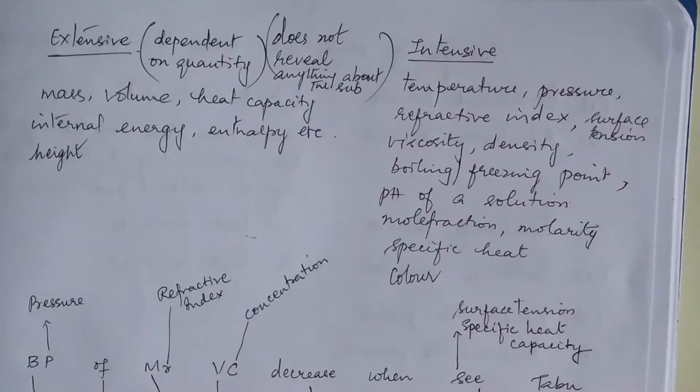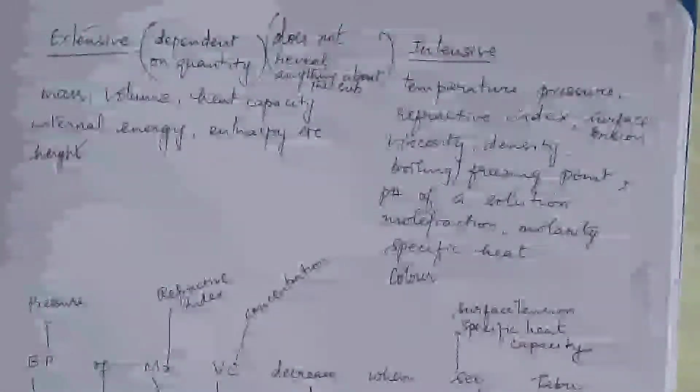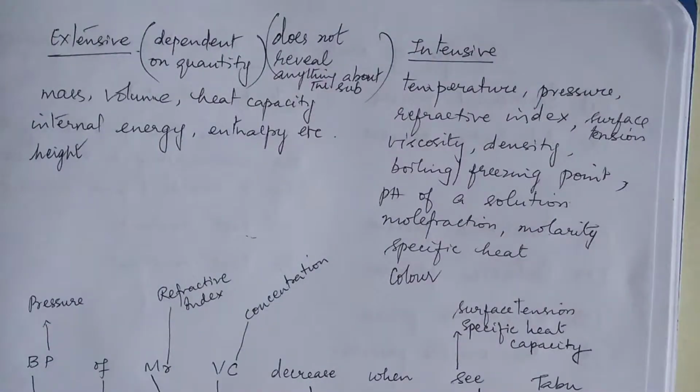Now that 10 ml of dilute acid, I am pouring some amount into another test tube and trying to find out the pH of the content in both test tubes. Both of them will have the same pH. Just because I made the volume of HCl half and poured it into another test tube, will the pH change? No, it will not change. Is that clear? So these are all called intensive properties.